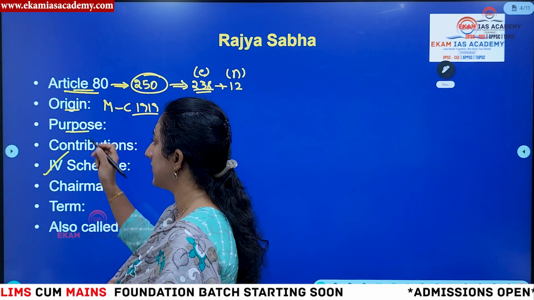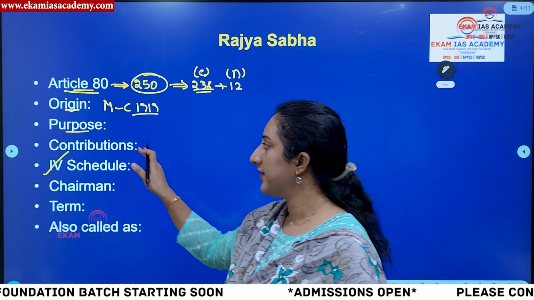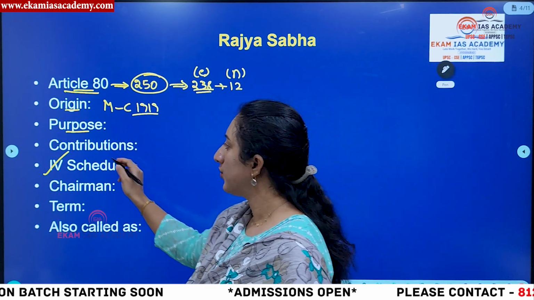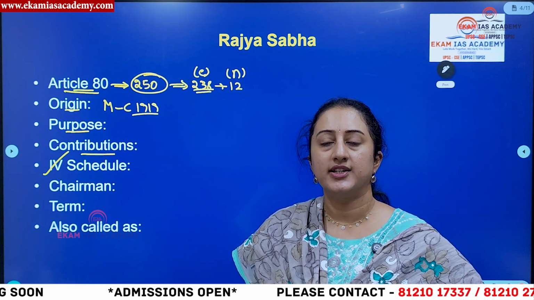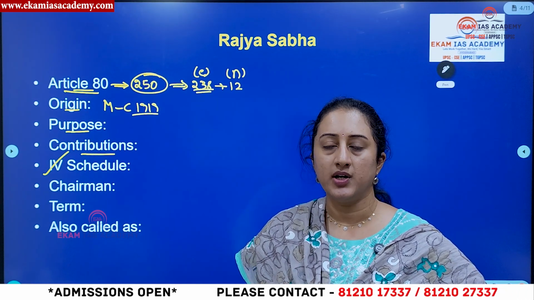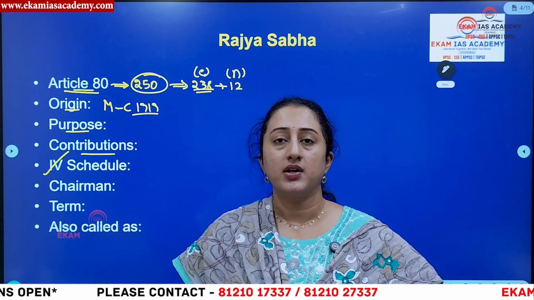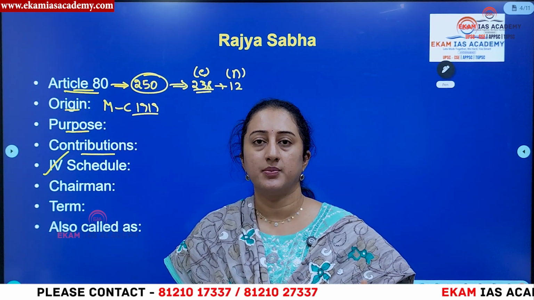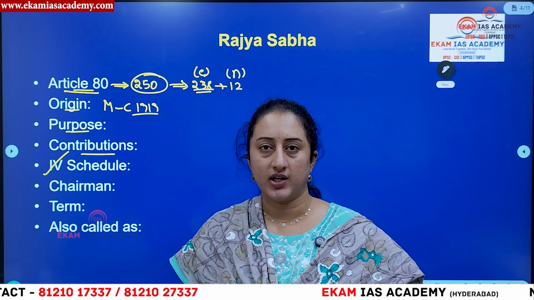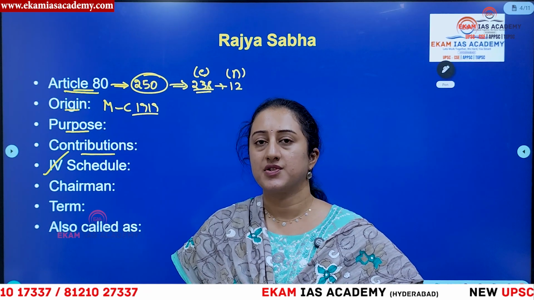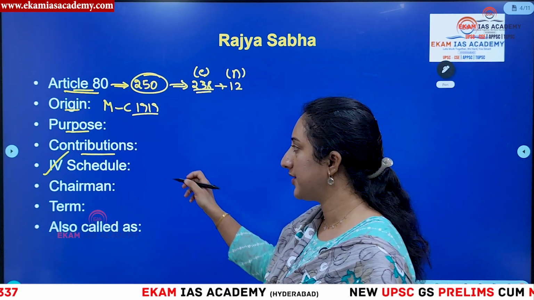Then what is the purpose? I told you, it is representing the states' interests in the Parliament. For that reason, we have a council of states in the form of Rajya Sabha. Then what are the contributions? What is so important about Rajya Sabha? It is always safeguarding the states' interests, because in Lok Sabha, any party having a clear-cut majority can pass any law with ease. But sometimes the Centre becomes all-powerful and the states' interests may be ignored. So Rajya Sabha acts like a check in this situation, to represent the states' interests better, and so that the legislature passes laws without any partiality.